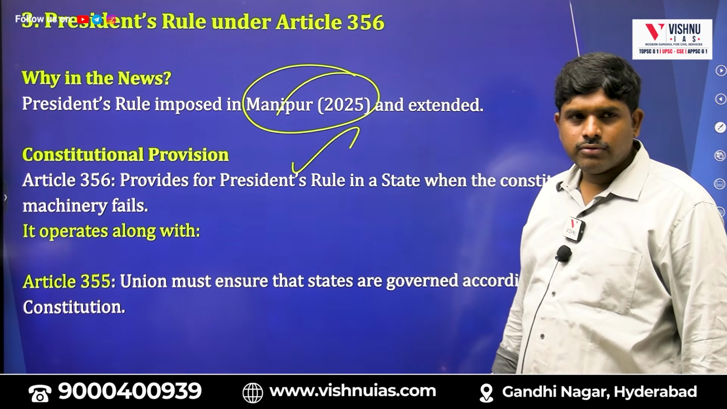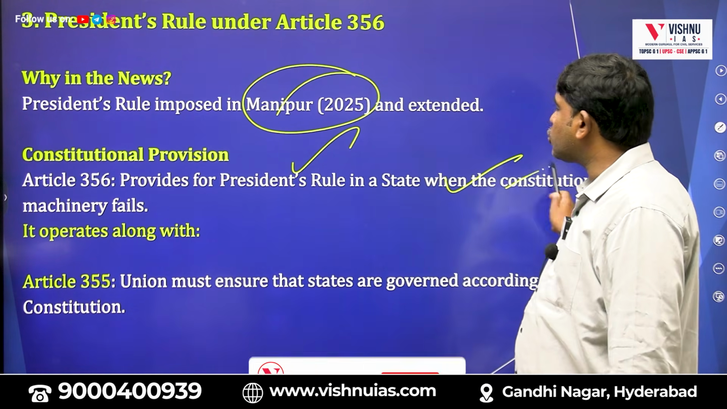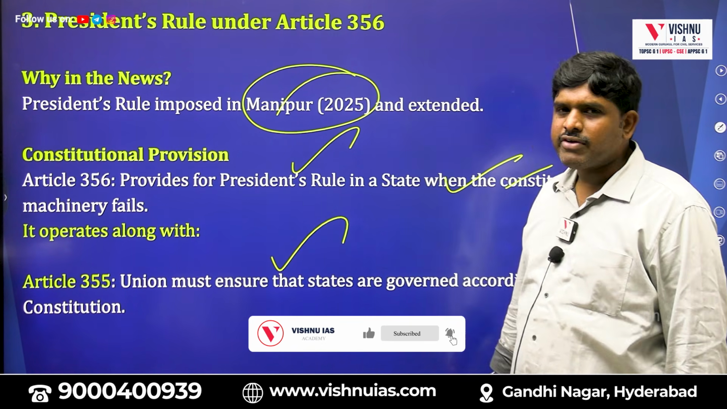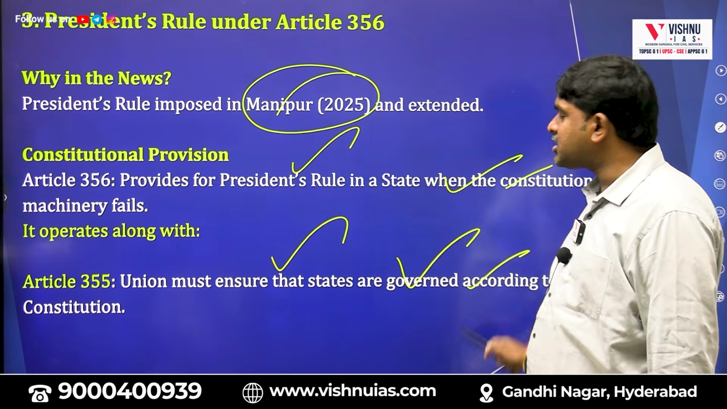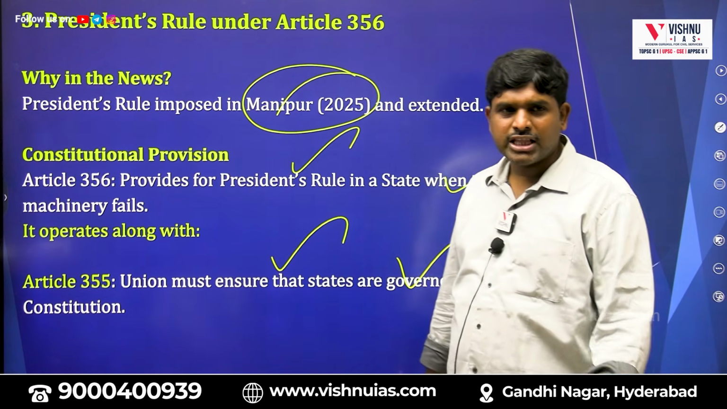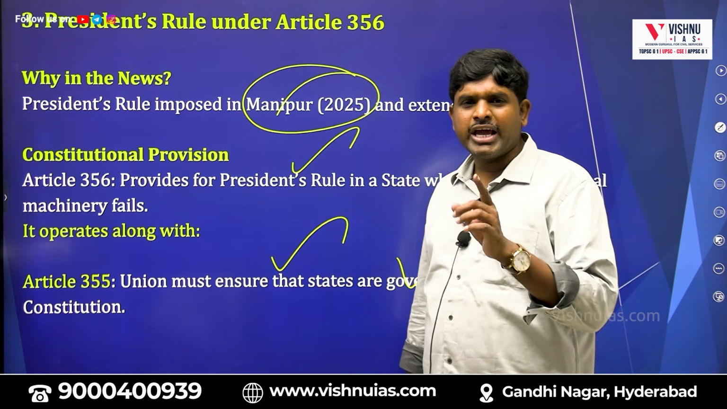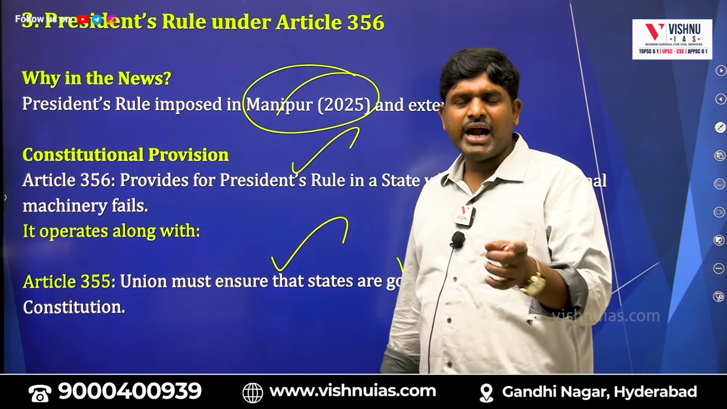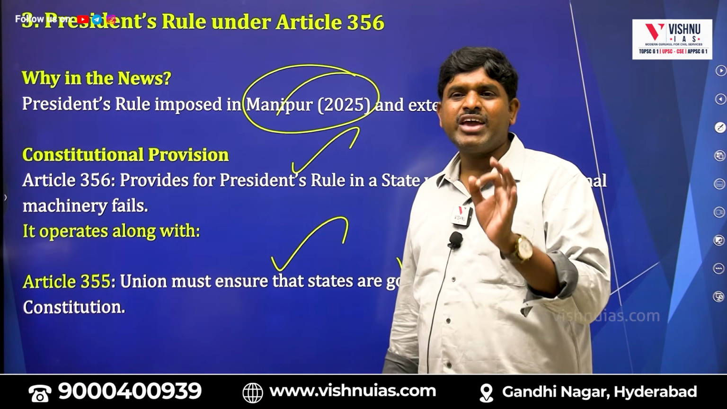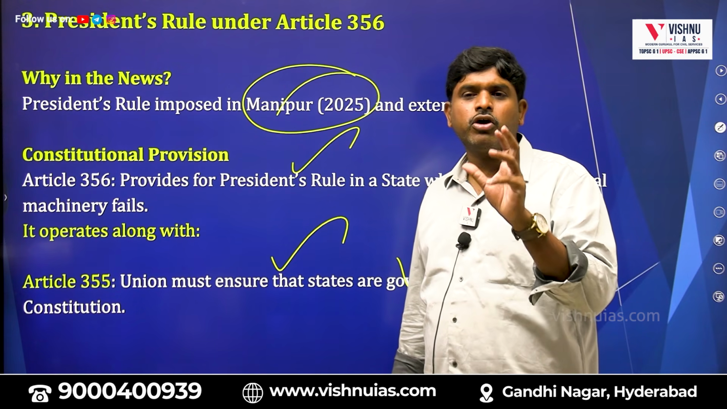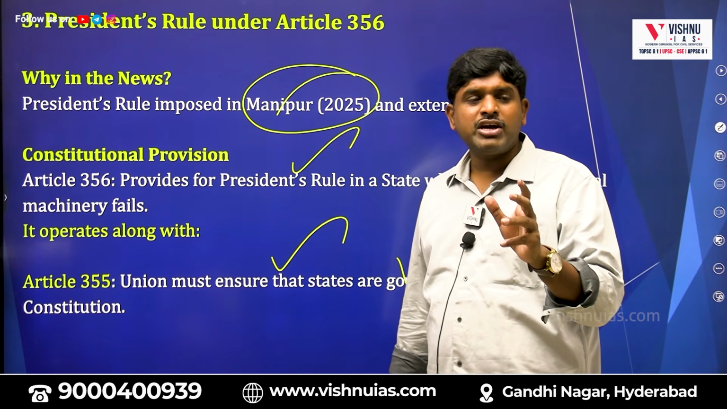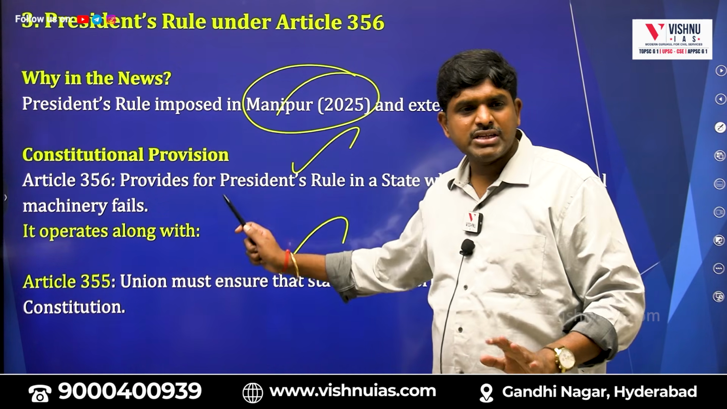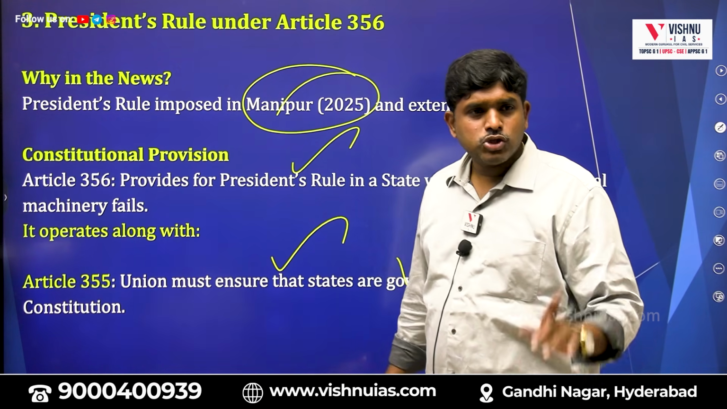Article 356 provides for president's rule in a state when the constitutional machinery fails. Article 355: the Union must ensure the states are governed according to the constitution. Article 355 tells that the Union should ensure that the state functions according to the provisions of the constitution. Article 356 tells that if any state legislature is not functioning according to the provisions of the constitution, then what will be applied? 356 and 355. So see, understand, very brief.